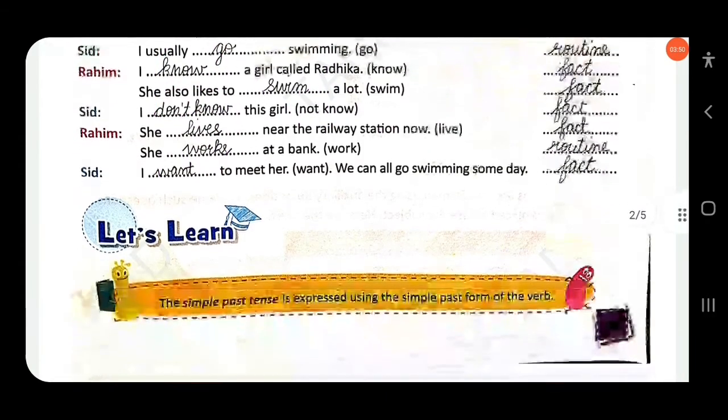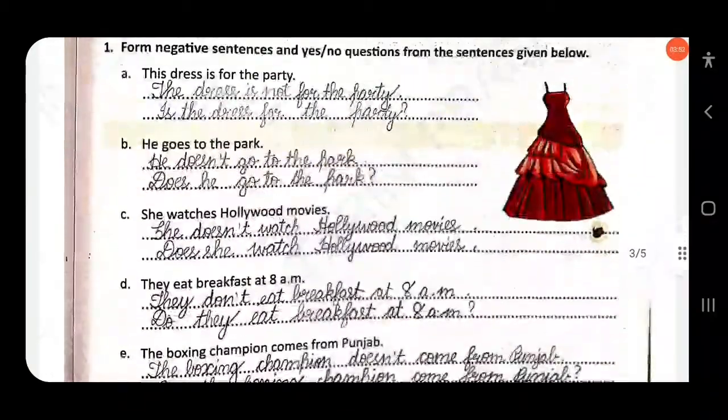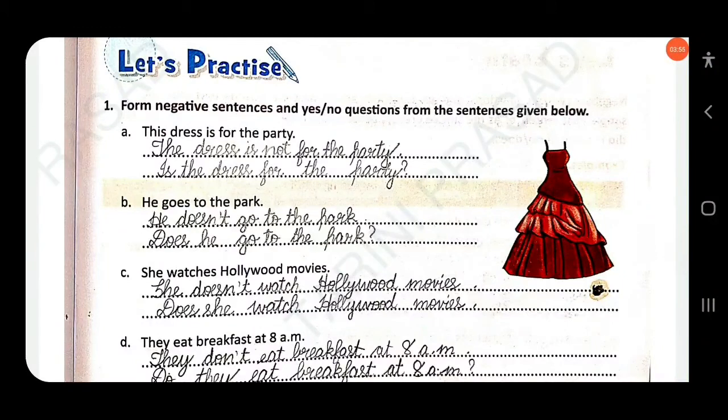Then next, form negative sentences and yes-no questions from the sentences given below. Here, this dress is for the party. You first have to change it into negative: this dress is not for the party. Here you have to add not. Then you also have to change it into a yes-no question: Is the dress for the party? You have to put a question mark at the end of the sentence.